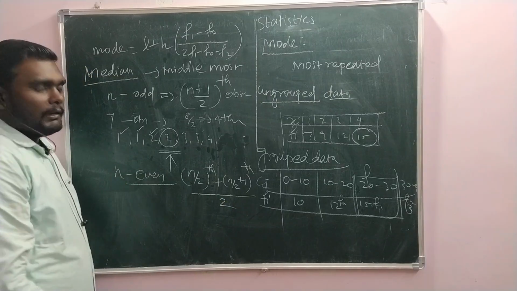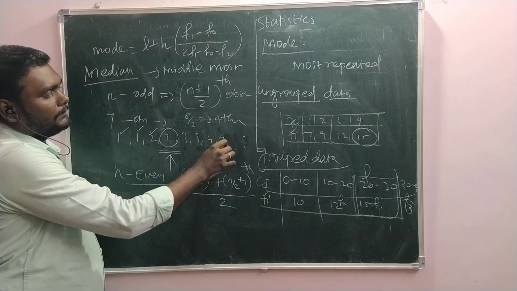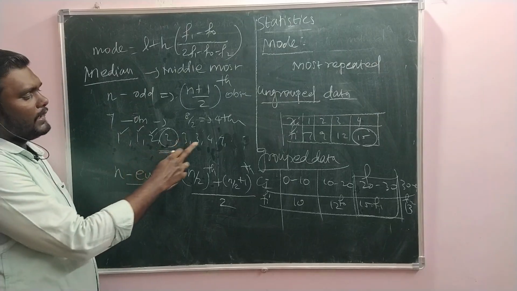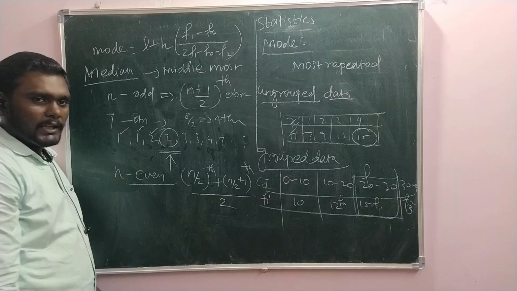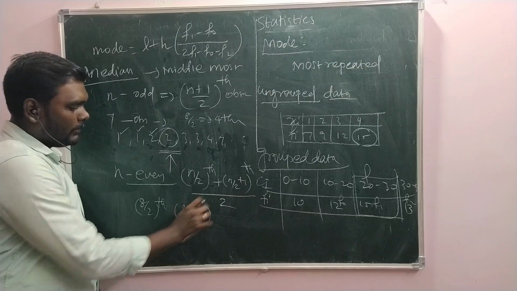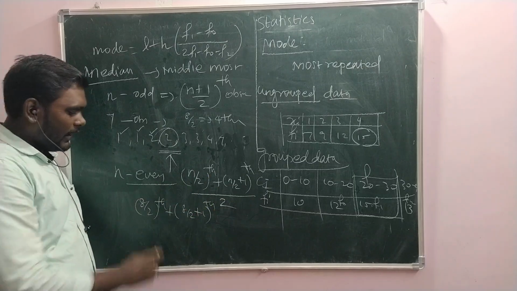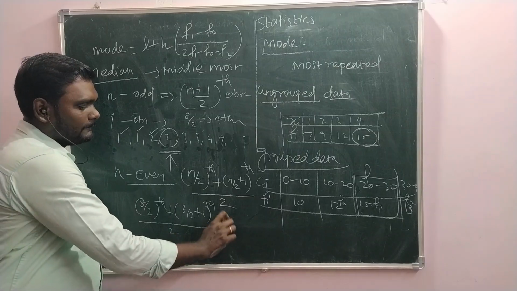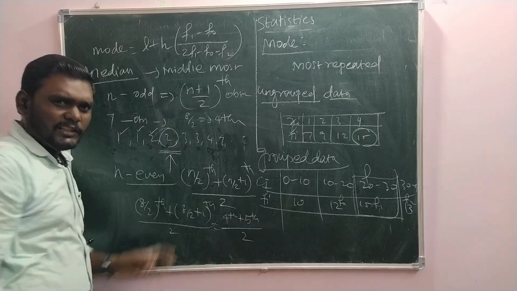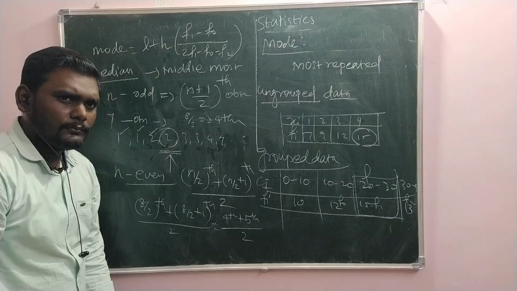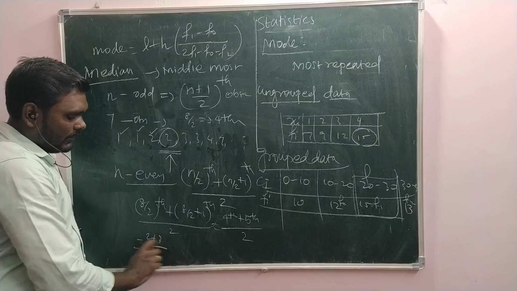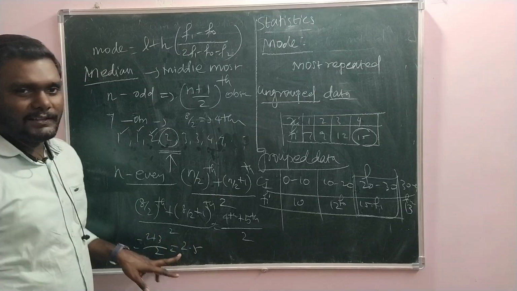Okay. For instance, I have these numbers. Totally how many numbers are there? 1, 2, 3, 4, 5, 6, 7, 8 numbers are there. So, 8 numbers means it is the 8 by 2th observation and the 8 by 2 plus 1th observation, simply the next observation. 8 by 2 is the 4th observation plus the 5th observation, divided by 2. The fourth number is 2, the fifth number is 3, divided by 2. So 5 by 2, 2.5 is the median.